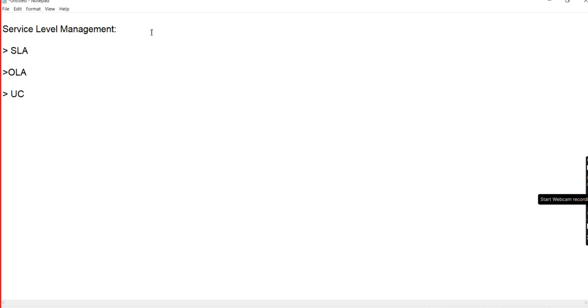The first one is the service level agreement. So what do we do in our service level agreement?